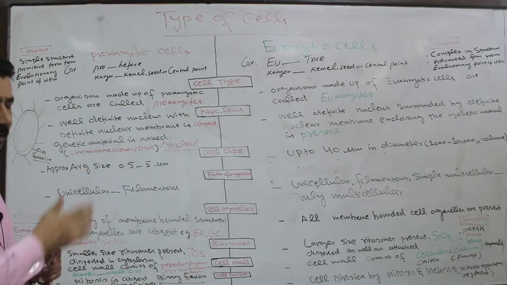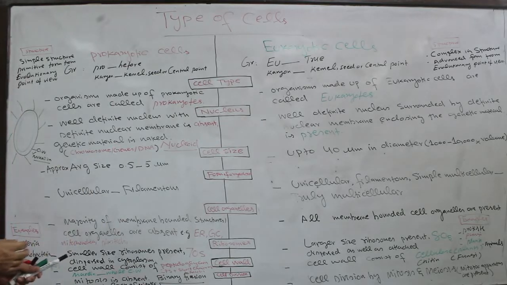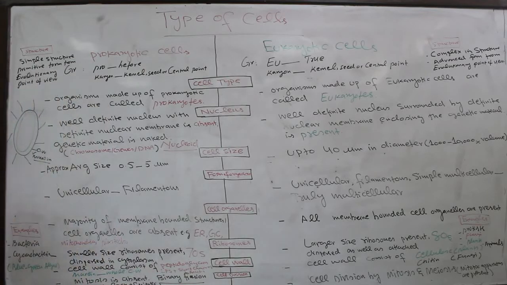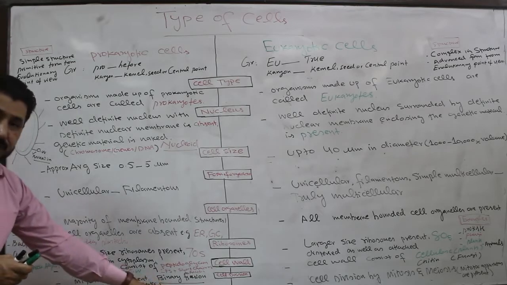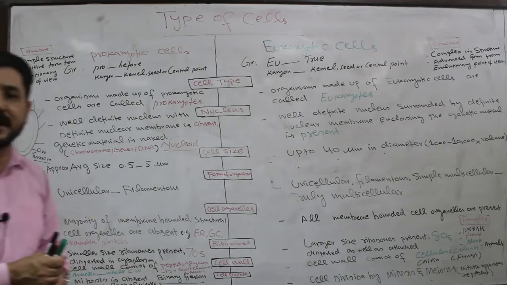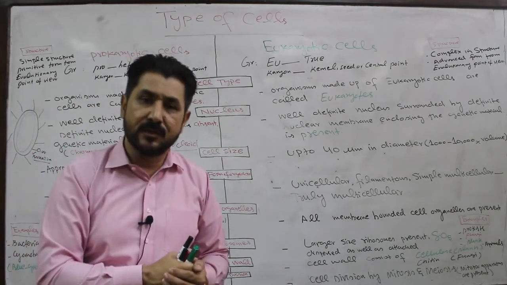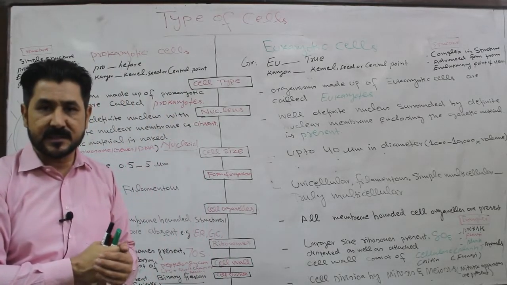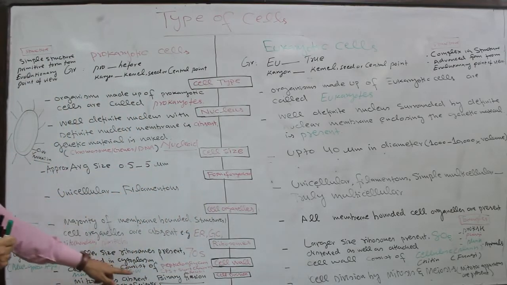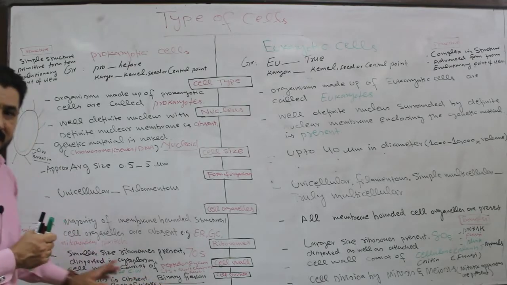Both are eukaryotic organisms. Then another character is cell division. In the prokaryotic cell, mitosis is totally absent. Cells divide by binary fission. Why not by mitosis? Due to the lack of mitotic apparatus. The mitotic apparatus consists of centrioles, spindle fibers, and aster fibers. These structures are absent in the prokaryotic cell. That is why the cell divides by binary fission, not by mitosis.